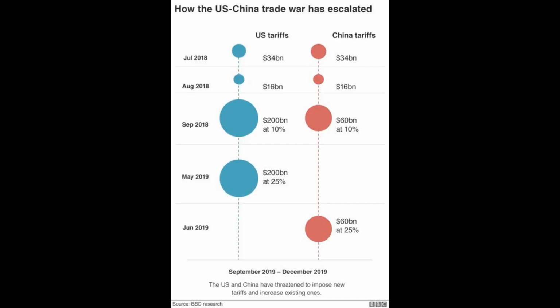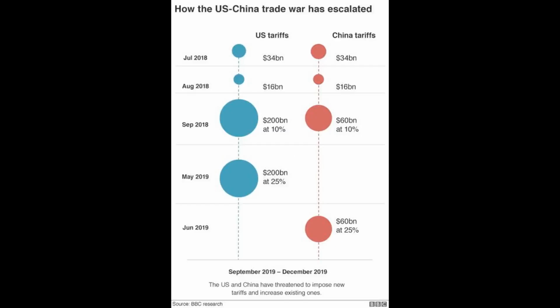China quickly retaliated, imposing tariffs on a similar value of U.S. goods. This initiated a cycle of escalating tariffs, leading to a second round on September 24, 2018, which targeted $200 billion worth of Chinese goods, increasing the tariff rate from 10% to 25% by January 1, 2019. Both sides remained steadfast in their positions, with little indication of de-escalation.